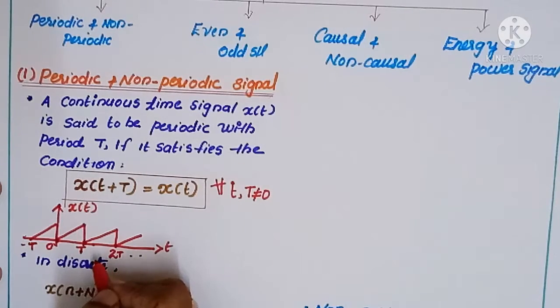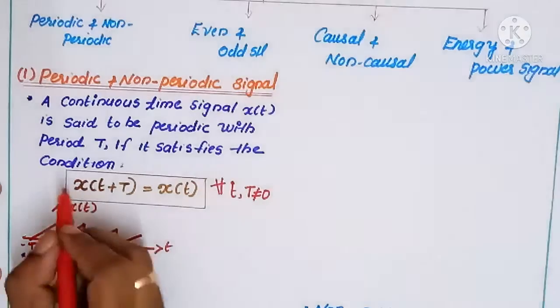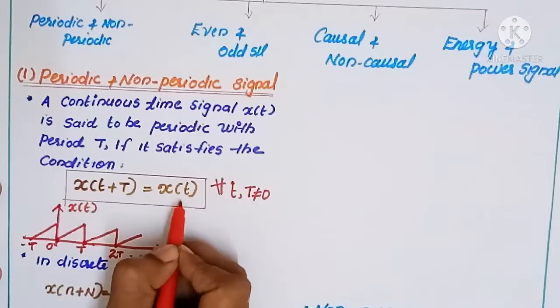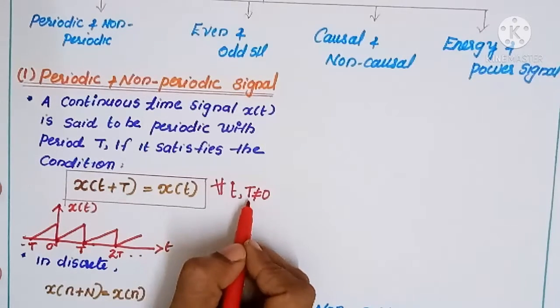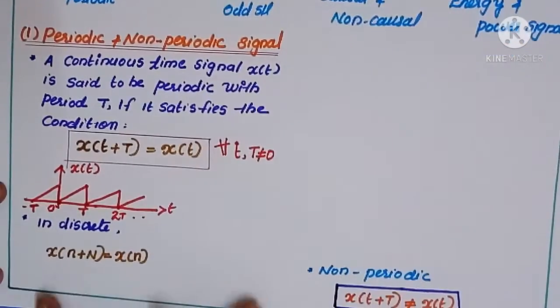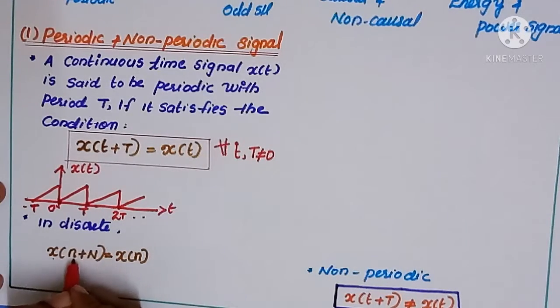All of you understand what is meant by a periodic signal? For every T interval, the signal is repeating. Then we can call this a periodic signal. What is the condition of a periodic signal? x of t plus T should be equal to x of t for all t, also T not equal to 0. This is the condition of a periodic signal. If you consider a discrete signal, we can write this condition as x of n plus N equal to x of n. Here also at every interval of N the signal is repeating. Then we can call it a periodic signal.